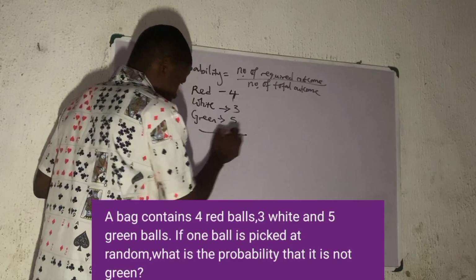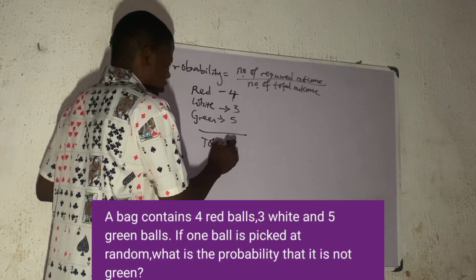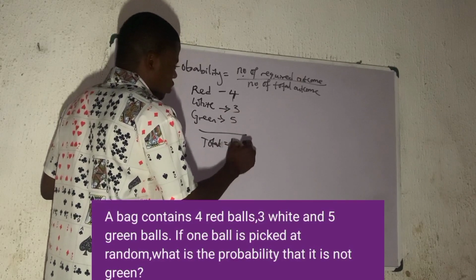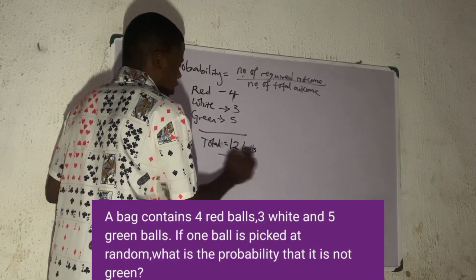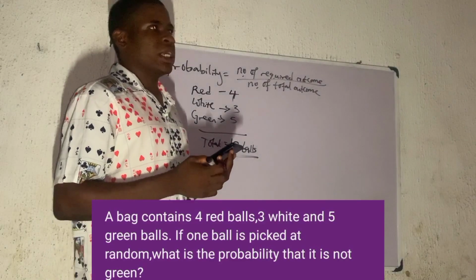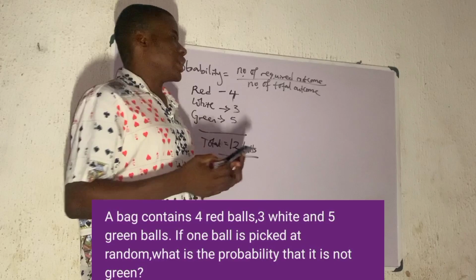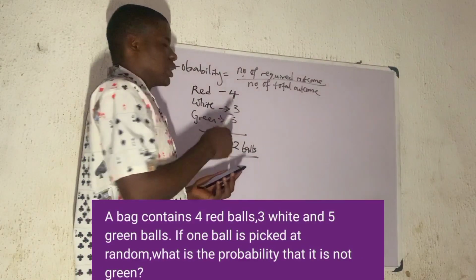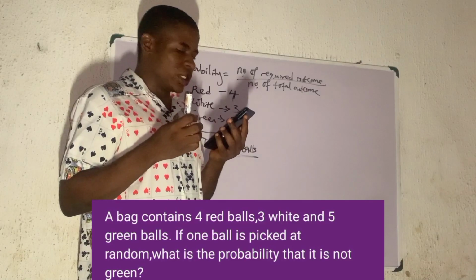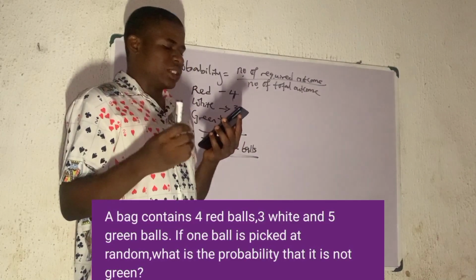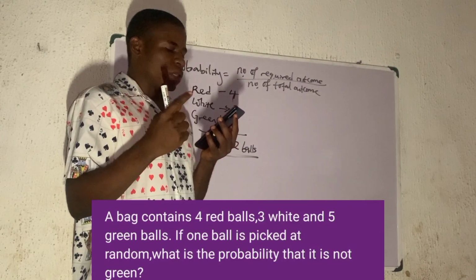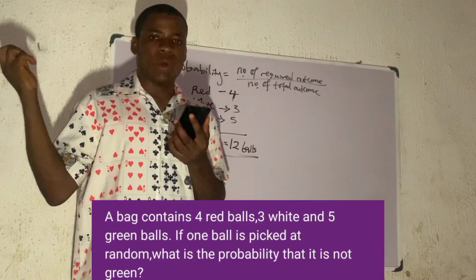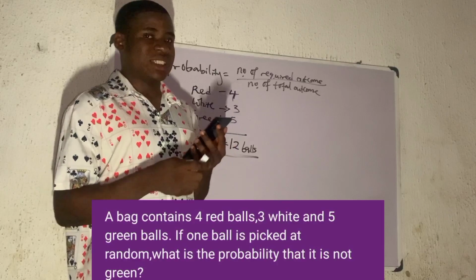So the total balls we have is what? 4 plus 3, 7 plus 5, 12. So we have 12 balls in total. Now, imagine in a bag we have 12 balls such that 4 are red, 3 are white, 5 are green. Then they asked us, what is the probability that it is not green? That's when one ball is picked at random. If you just dip your hand and pick any ball, what is the probability that it is not green?